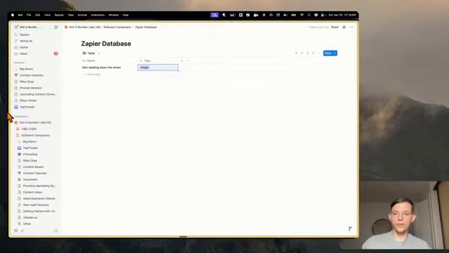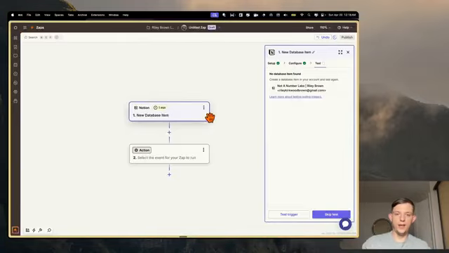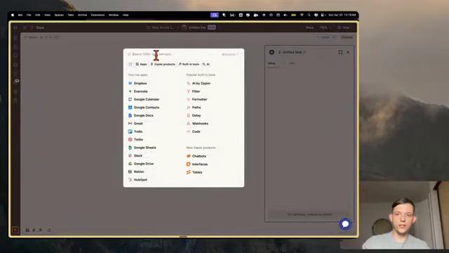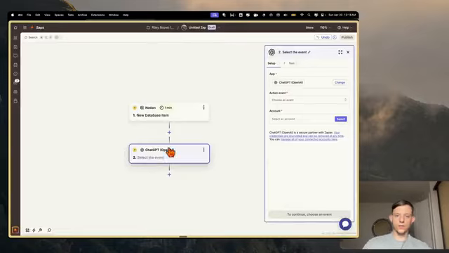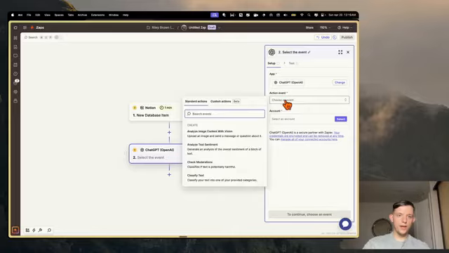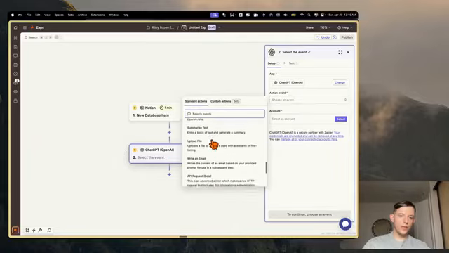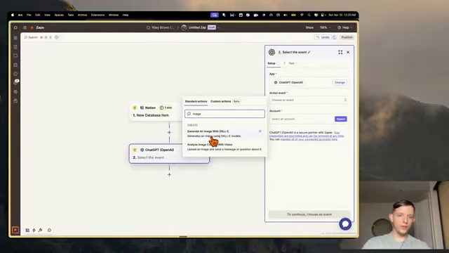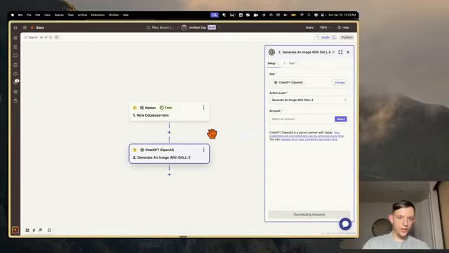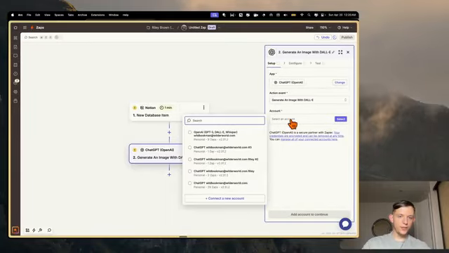So what we're going to do is go back to Zapier, and we can choose an AI image tool. We can just choose OpenAI, and now we can choose DALL-E. So I think we can type in image, generate an image with DALL-E, and here we can choose the account.